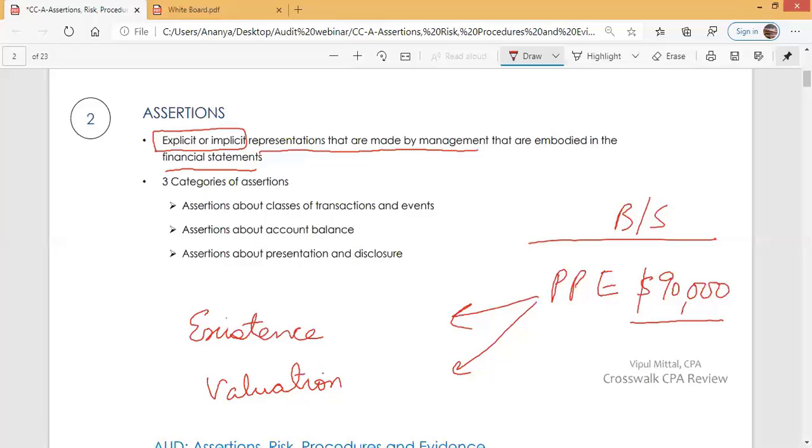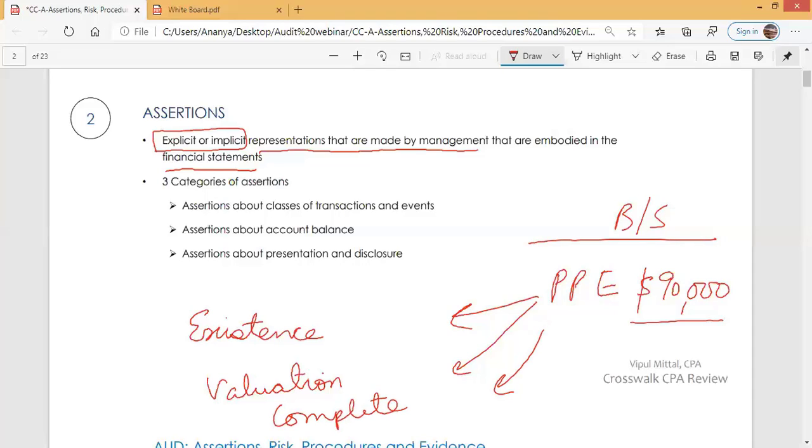The value of property, plant, and equipment is not less than $90,000. It is also not more than $90,000, but is $90,000. This is what management is stating. This is what management is representing. When management states property, plant, and equipment at $90,000 in the balance sheet, it makes an assertion that it is complete.